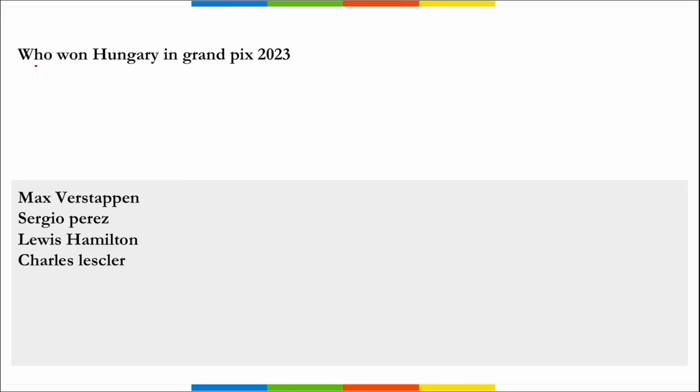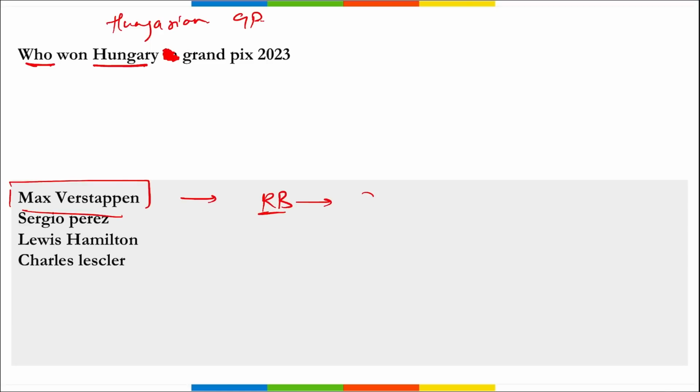Next, who won the Hungarian Grand Prix 2023? The Hungarian Grand Prix 2023 was won by Max Verstappen. He drives for which company? He drives for Red Bull, right? He is just 25 years of age, right?